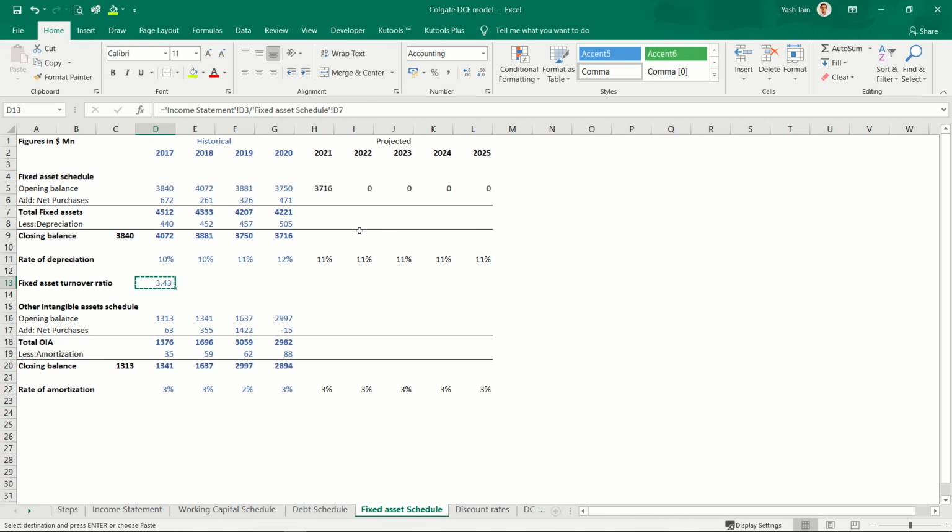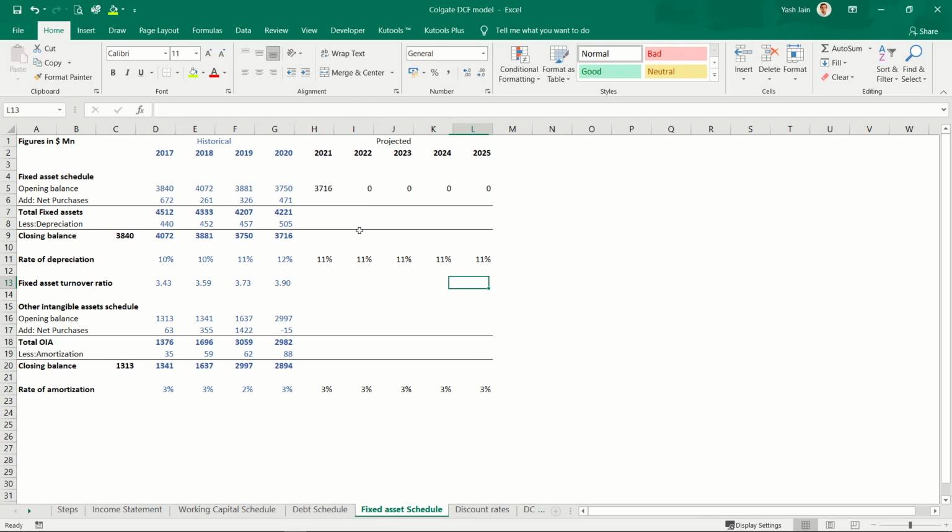Copy, paste. So the fixed asset turnover ratio is 3.43, 3.9. It is an increasing trend, right? So I need to read in detail about their fixed asset purchase policy, in what kind of fixed assets they are investing to generate a sustainable level of sales.